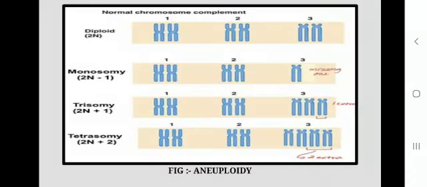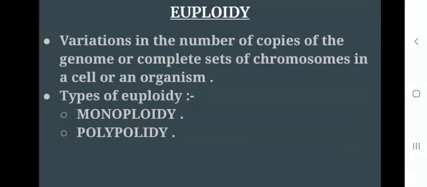So in this diagram, the monosomy, trisomy and the tetrasomy, which are the examples of the aneuploidy, are very well shown. And then comes the euploidy. Variations in the number of copies of the genome or complete sets of chromosomes in a cell or an organism is called the euploidy. And the types of euploidies are monoploidy and polyploidy.